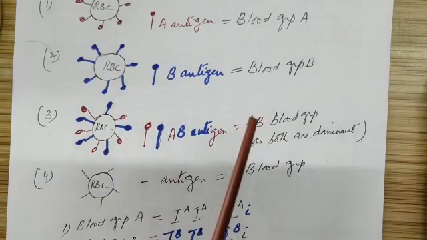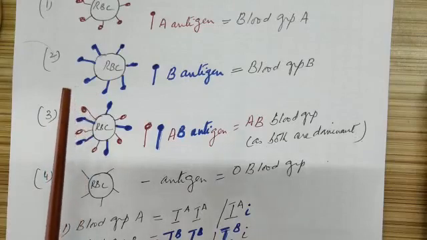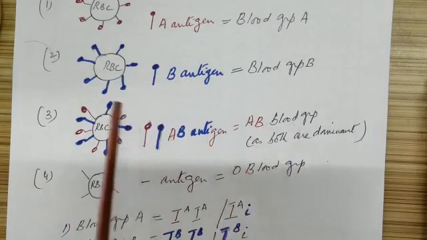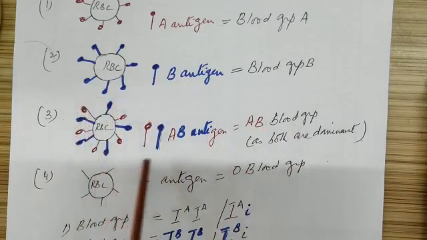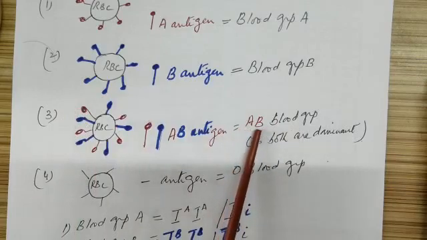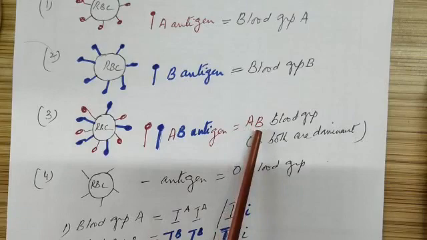So out of a contrasting pair of characters, one always was dominant and it was expressing itself. But in this case, there is a slight difference, because you can see here, if both the antigens are present, both of them are expressing themselves. So here, law of dominance is not able to exercise itself.